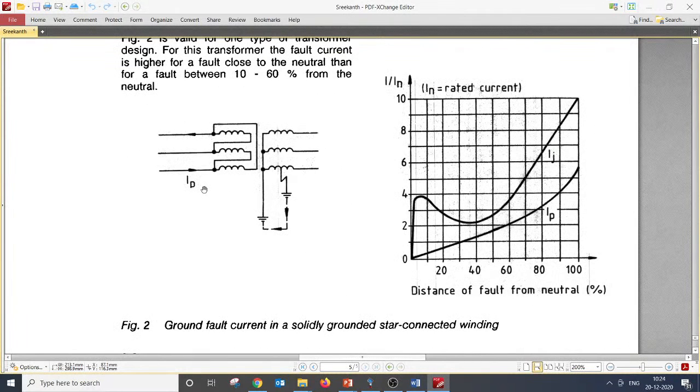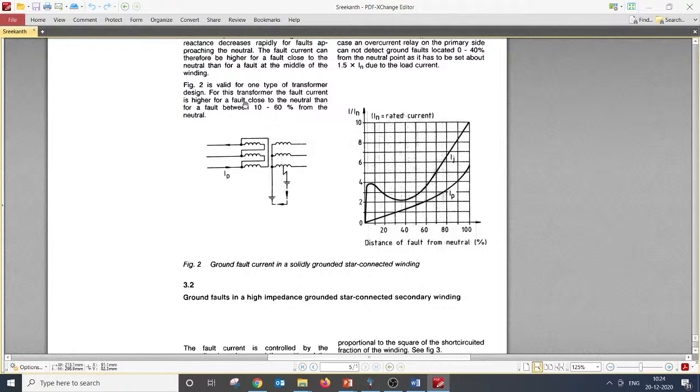So first we will talk about this. This is not really talking about a line to line fault, or a line to line to line fault, that is a three phase fault or double line fault. A line to ground fault is not talked about here. This is talking only about the single line to ground fault in a delta star grounded transformer.